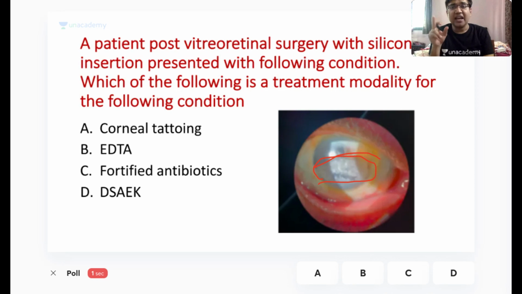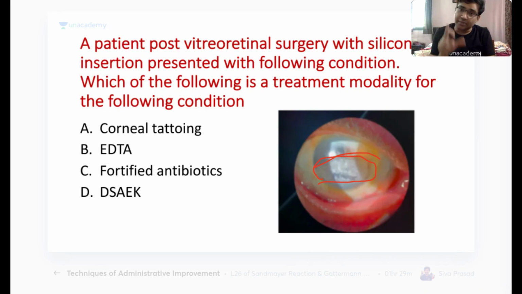So you can be confident that similar questions may be asked in your exam, because these are all clinically relevant cases. The answer here is EDTA. As I told you, this is a band-shaped keratopathy. Another important point is that in a patient post-vitreoretinal surgery with silicone oil, this is the most common cause of band-shaped keratopathy.